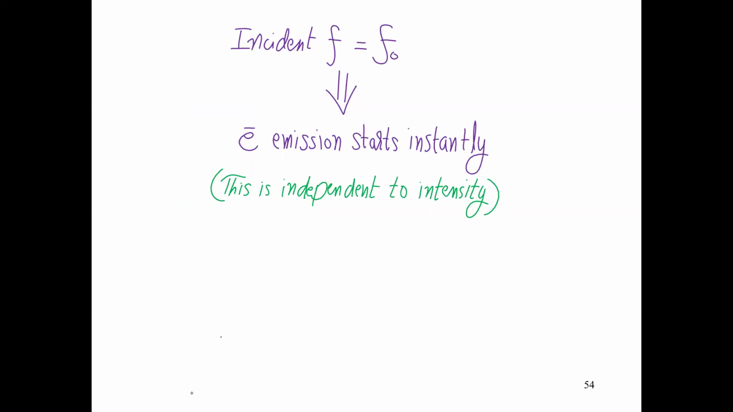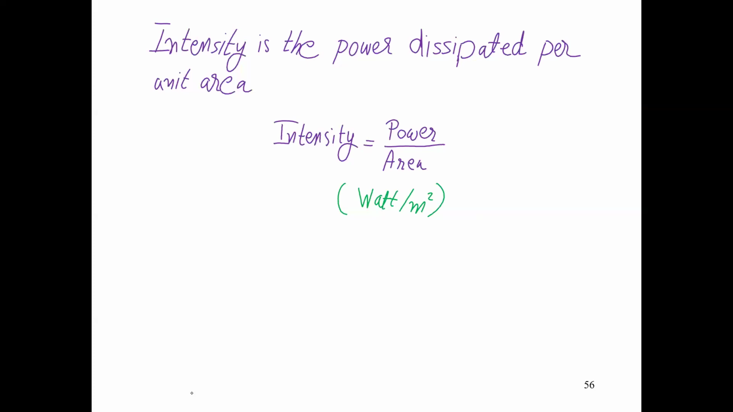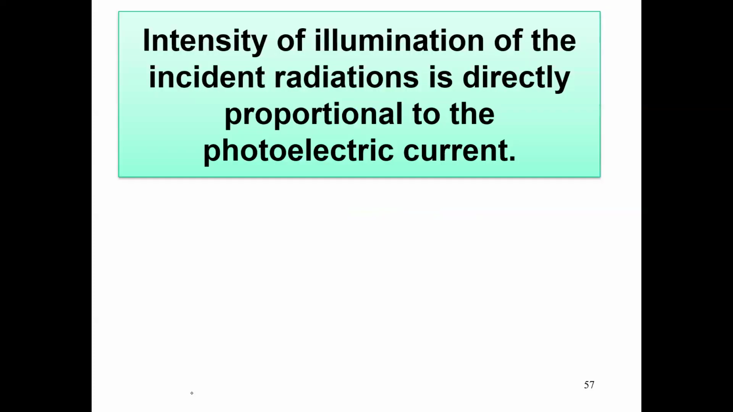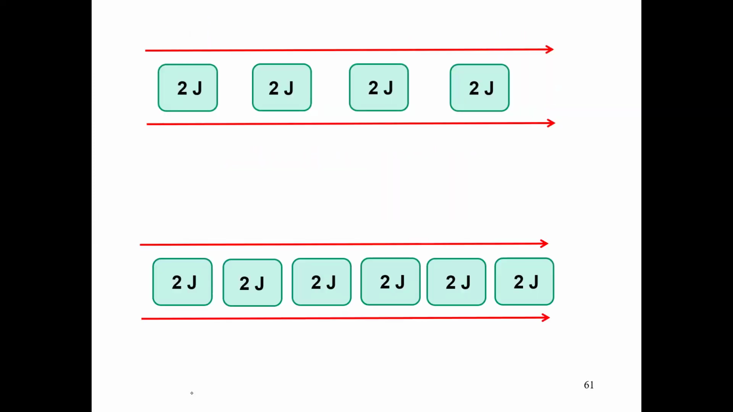Instantaneous emission: if the incident frequency is equal to or greater than the threshold frequency, electrons begin to eject immediately. So electron emission is instantaneous. What is the contribution of intensity? Intensity is a measure of power per unit area. So intensity of illumination is actually proportional to the photoelectric current.